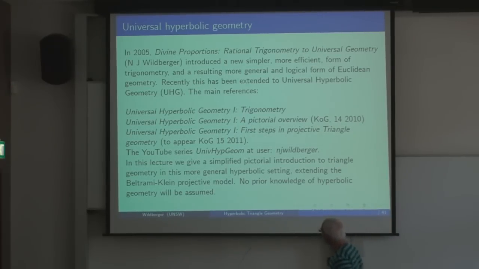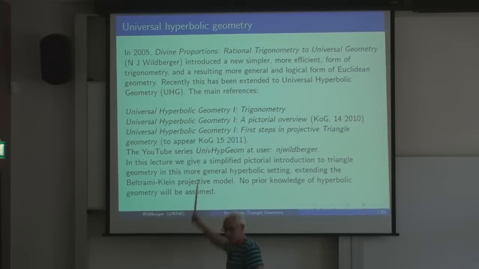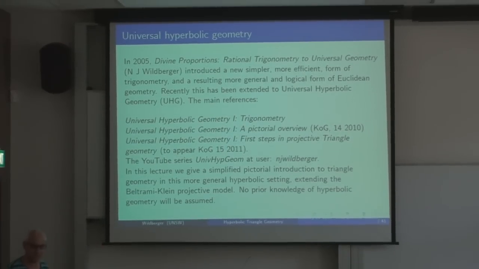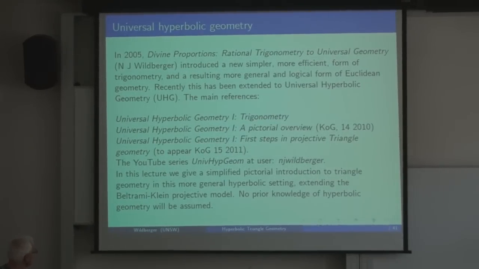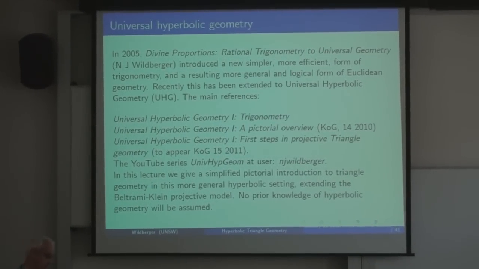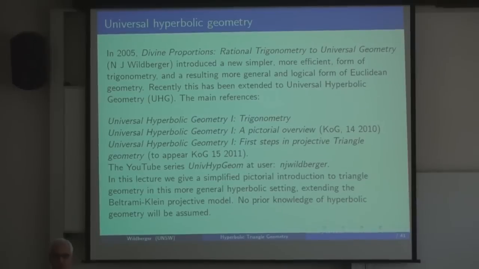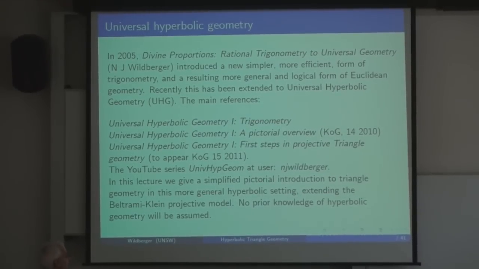Okay, so you can look at this book. You can look at my YouTube series. I have a whole YouTube series on rational trigonometry called Wild Trig. There's about 60 or 70 videos in that series so far. So there's plenty of evidence to support the statement I just made. But perhaps more interesting is that once you have rational trigonometry under your belt, so to speak, you can go to the hyperbolic setting and look at it from fresh eyes. And a new hyperbolic geometry emerges, which I call universal hyperbolic geometry.